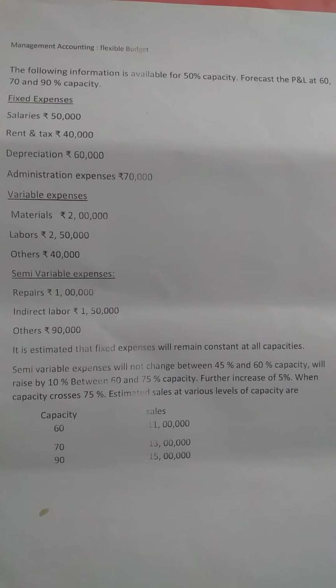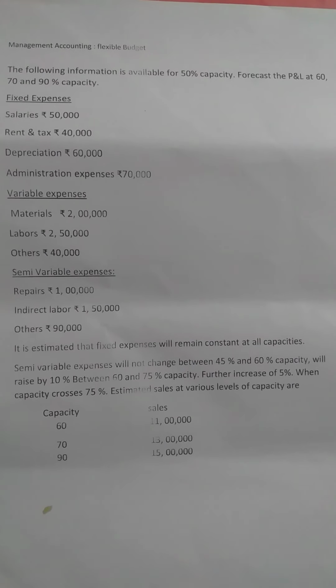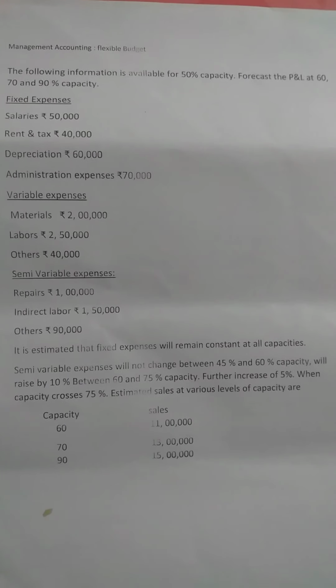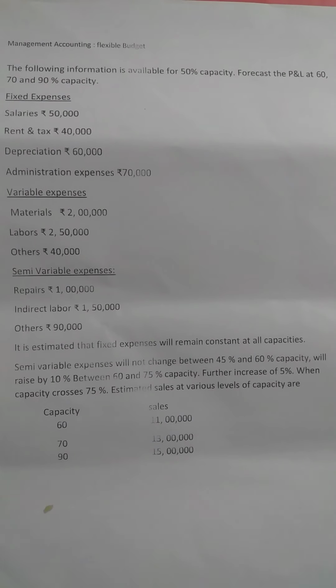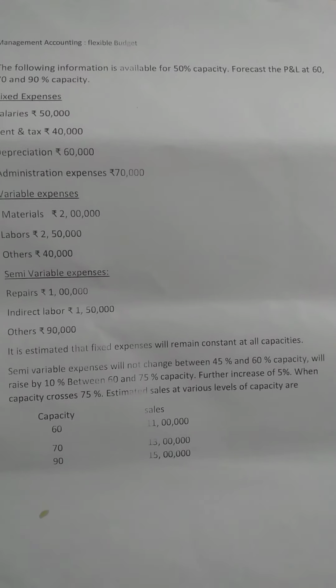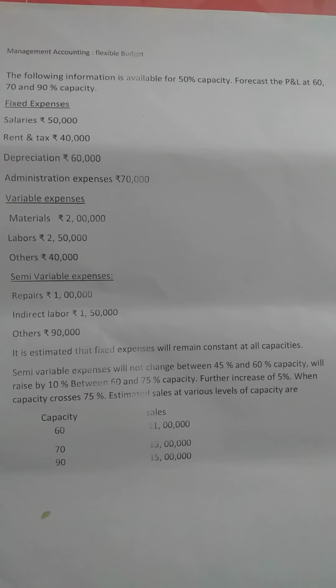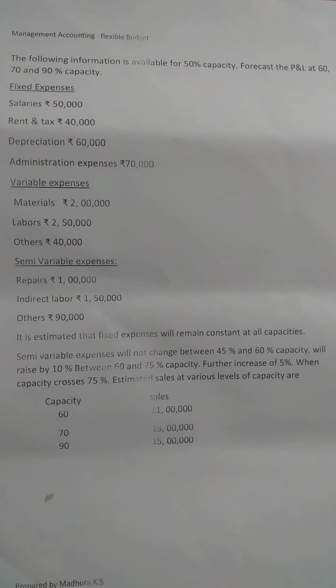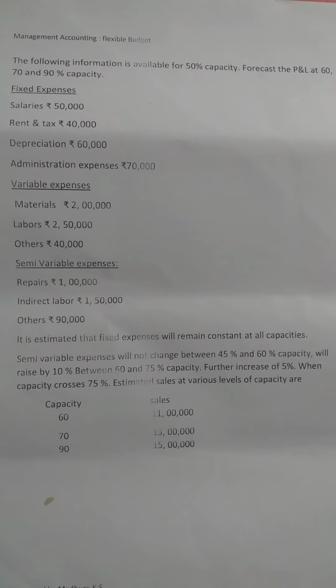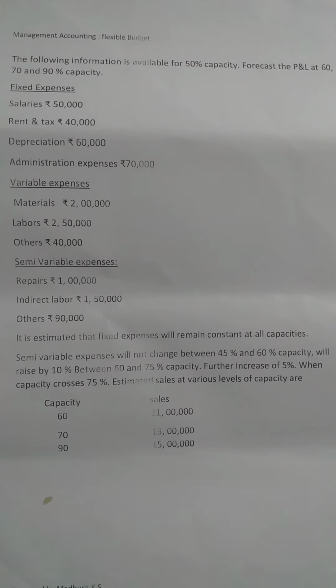And the theory part, as we completed in the last class. Let me go for one more problem on flexible budget. We completed two problems on sales budget, and we have only problems like sales budget and flexible budget. So the first problem on flexible budget: the following information is available for 50% capacity.